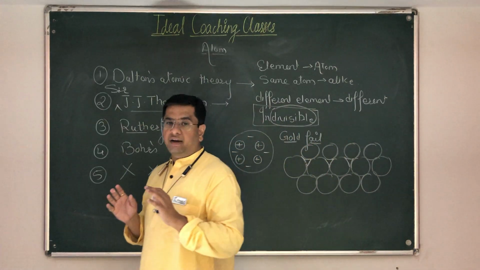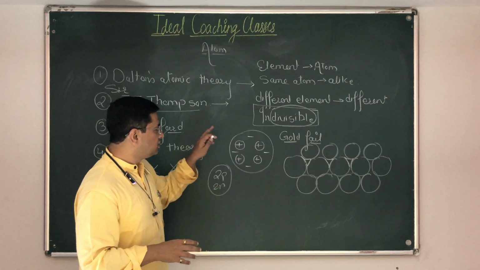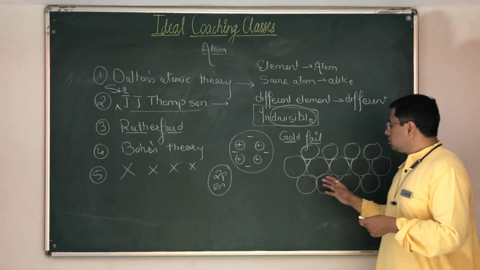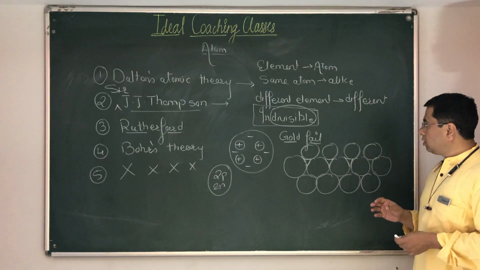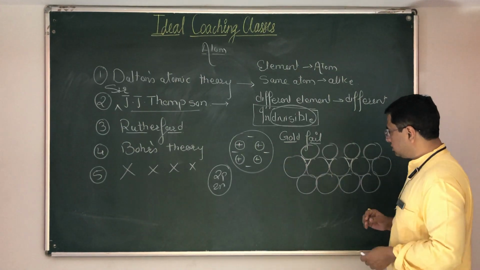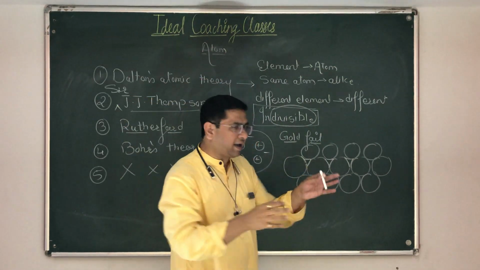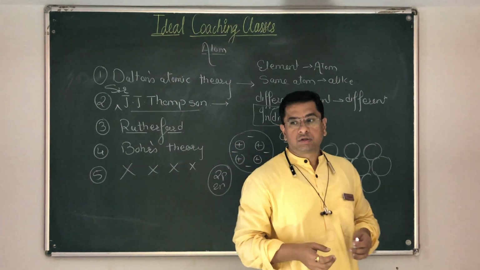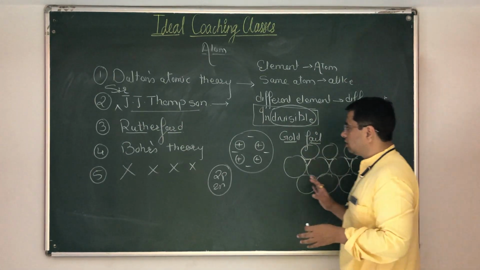And 99.99% is a big enough number for him to think that this model, this structure has some problem. 99.99% passed through undeviated. Few of the alpha particles deviated in different directions, and one alpha particle in thousands and millions came back, it retraced the path, and he was surprised to understand the fact that this is going to happen.